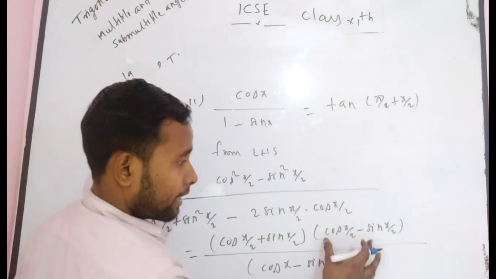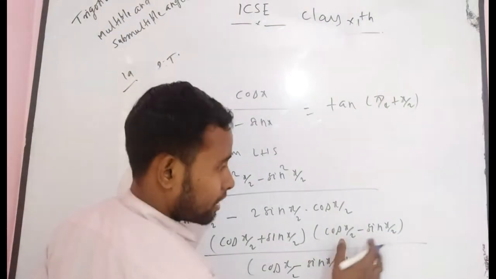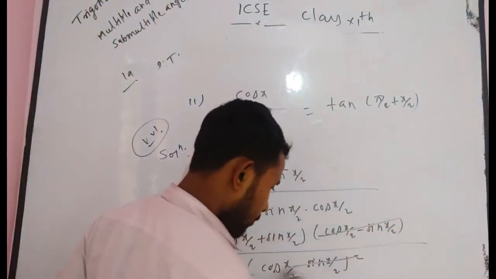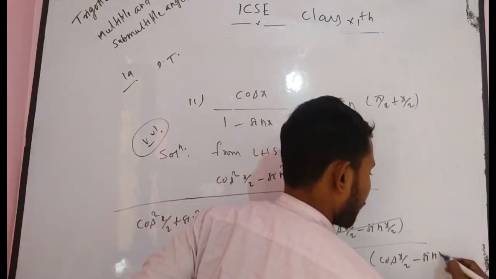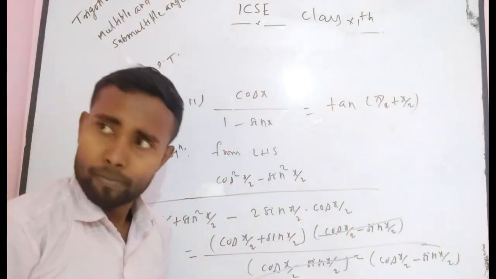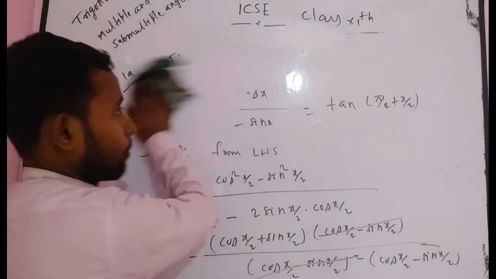Now you can cancel the factor cos x by 2 minus sin x by 2. Now it becomes as follows. I want to rub this part.